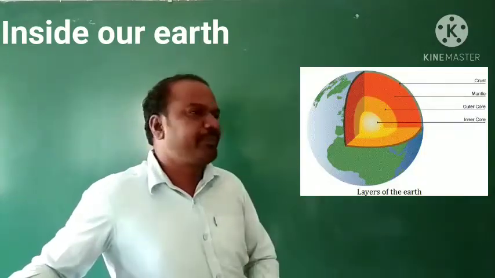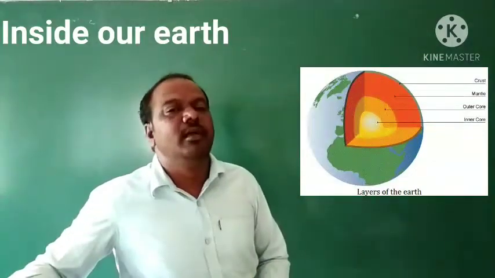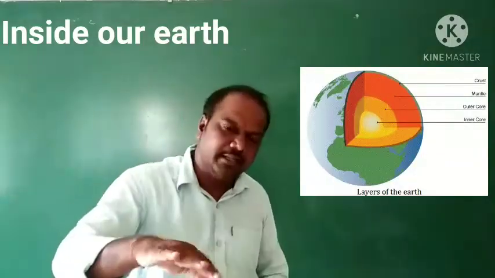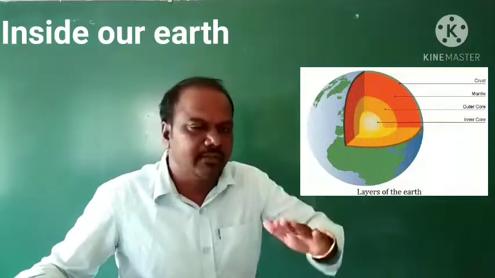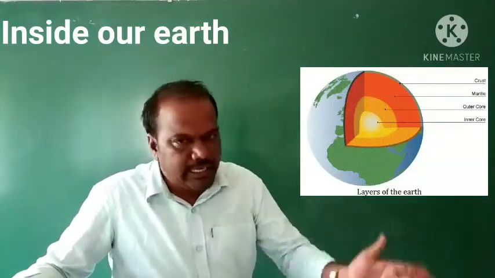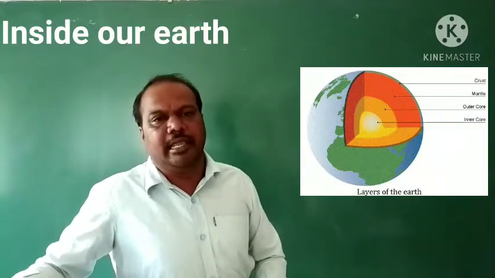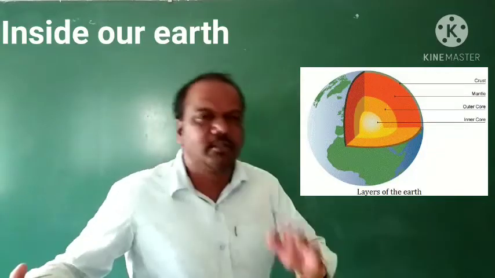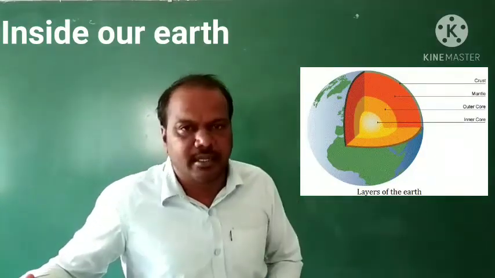Earth is like an onion. How the onion has different types of layers, one after another. One layer after another layer. Like that, in the interior of the earth, we can see several types of layers. The first layer is the crust, the second one is the mantle, the third one is the core. The first one is the crust.